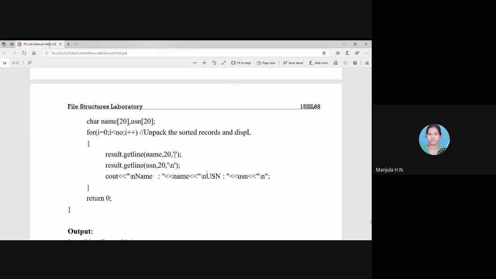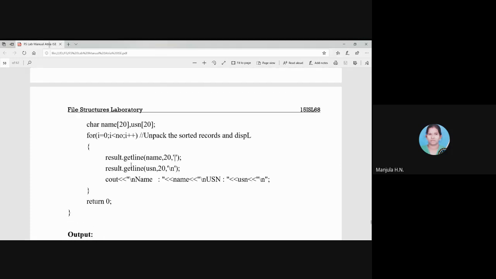First the respective name will be displayed, and then the respective USN will be displayed on the console. This repeats for however many records you have entered in the file. If you have 10 records, they will be displayed in the sorted order. If you have 18 records, they will be displayed in the sorted order. This is how